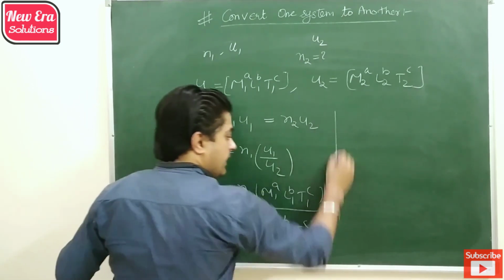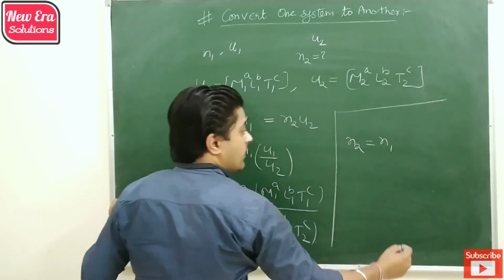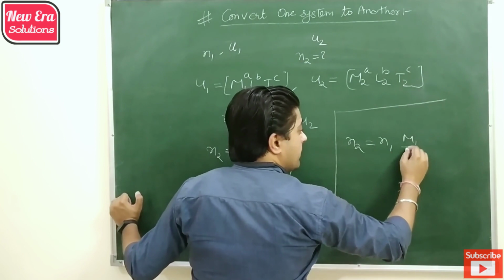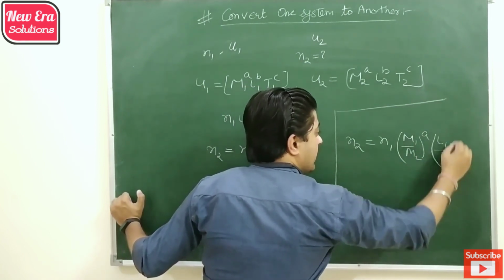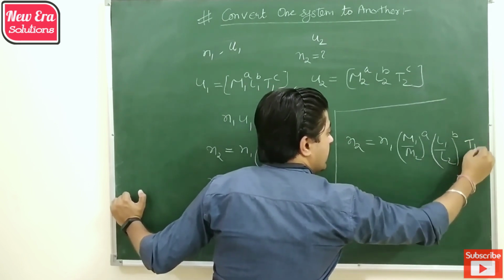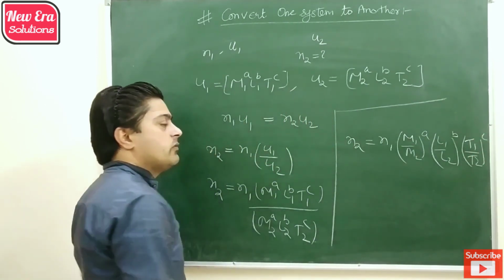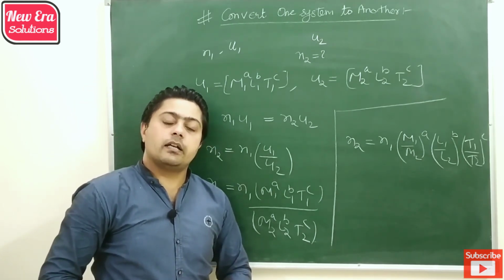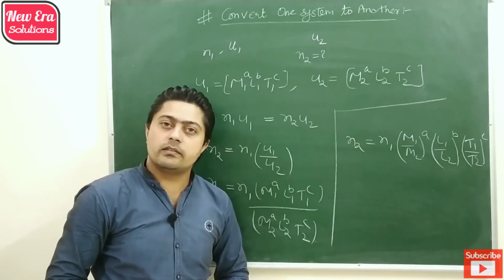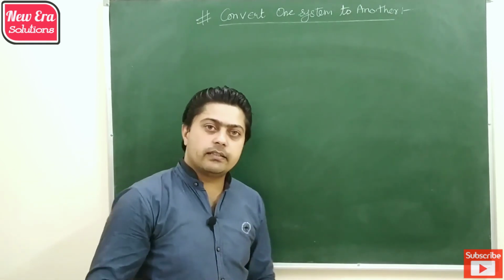By simplifying it, we finally get N2 is equal to N1 (M1/M2)^A (L1/L2)^B (T1/T2)^C. So if we know the dimension of the physical quantity, we can convert its value from one system of units to another. Let's take an example to illustrate that application.